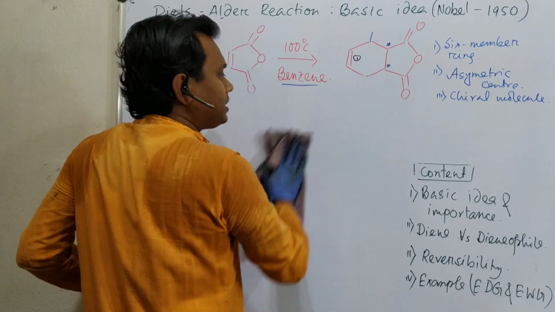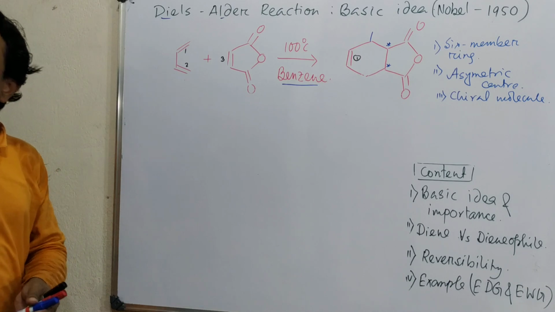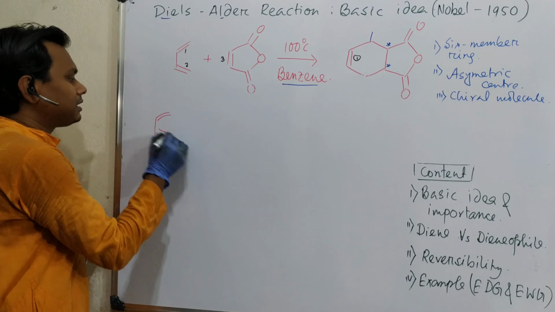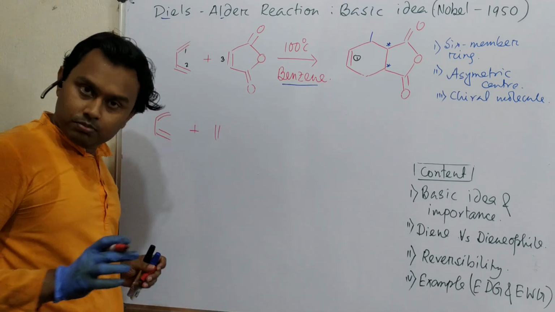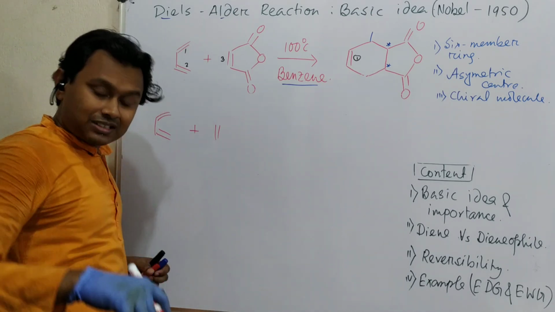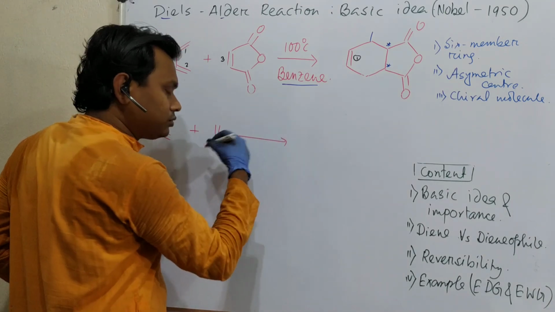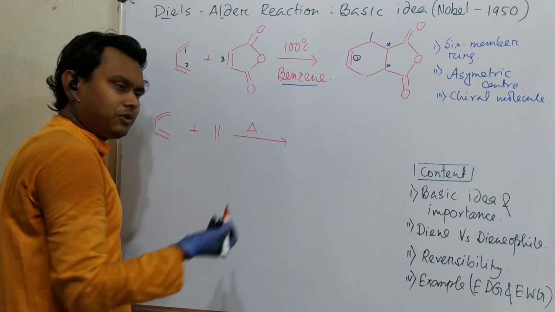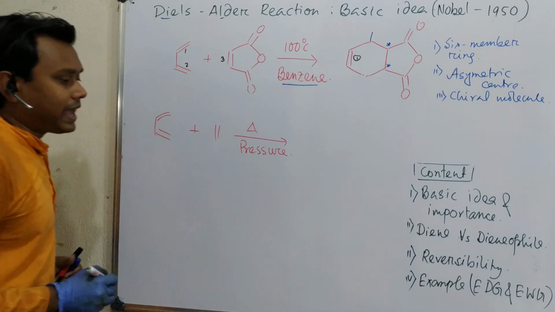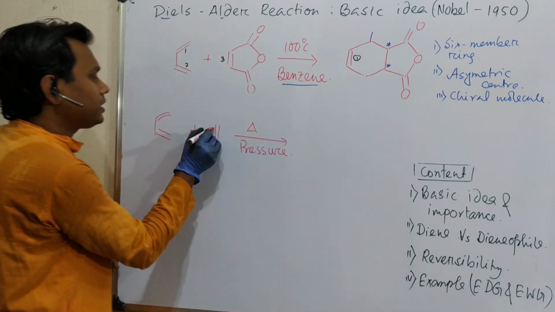And sometimes along with temperature you may need some pressure. For example, if we react diene plus ethylene, ethylene is a gas, and its boiling point is much lower compared to the diene. So in this case, for the first step reaction, we need a slight amount of heat along with pressure, because you are reacting two gases together. So what will it produce? Similarly, this.